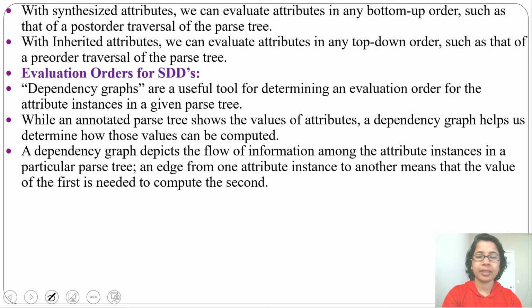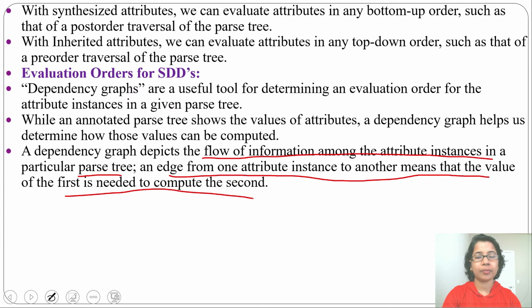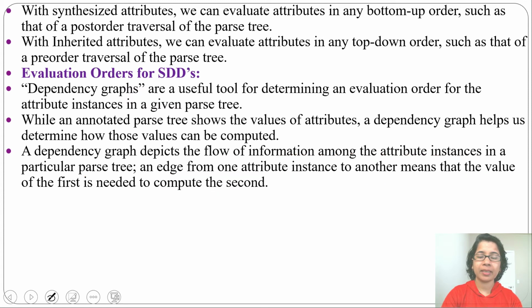A dependency graph depicts the flow of information among the attribute instances in a particular parse tree. So how data is flowing between the attributes, that will show in the dependency graph. And what is the meaning of an edge? An edge from one attribute instance to another means that the value of the first is needed to compute the second. In a dependency graph, we use directed edges.